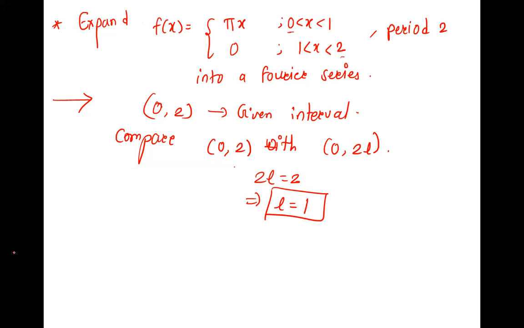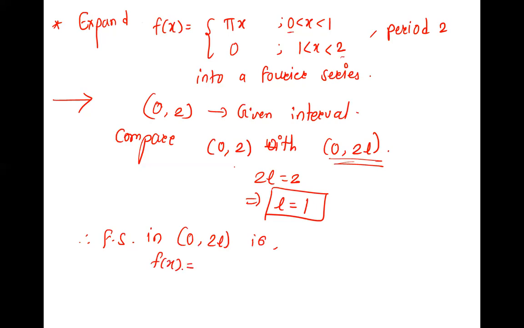Clear? So we need to define now the Fourier series. Where are we defining the Fourier series now? In 0 to 2L, perfect, because we have compared this with 0 to 2L, right? So Fourier series in 0 to 2L is f of x.